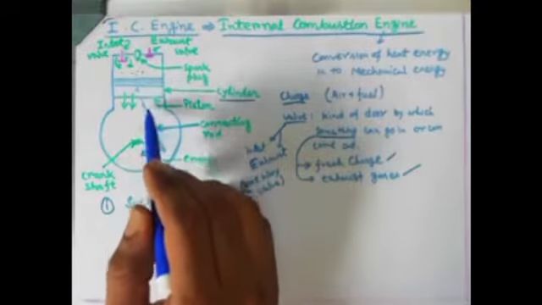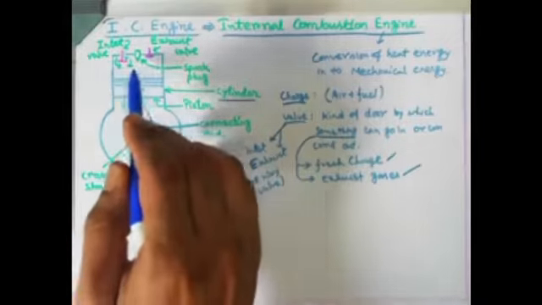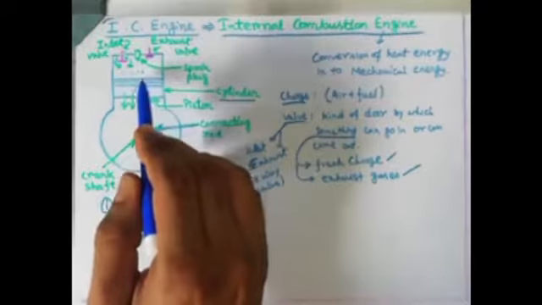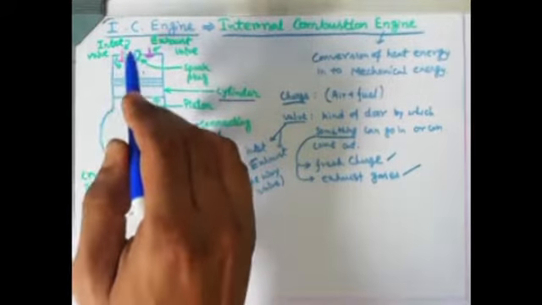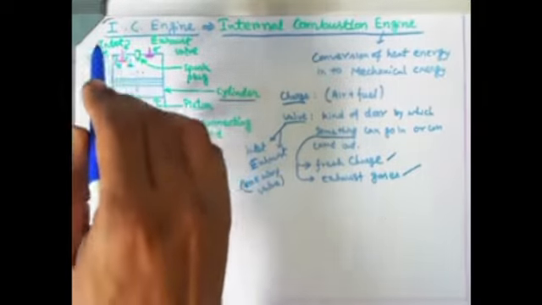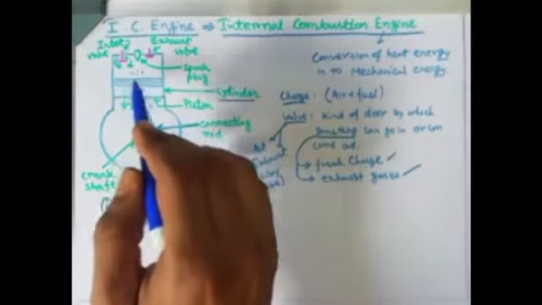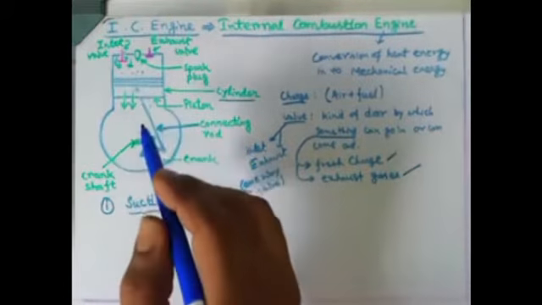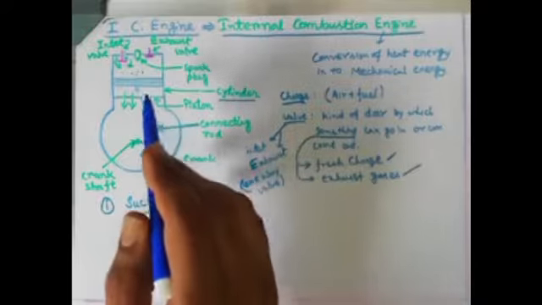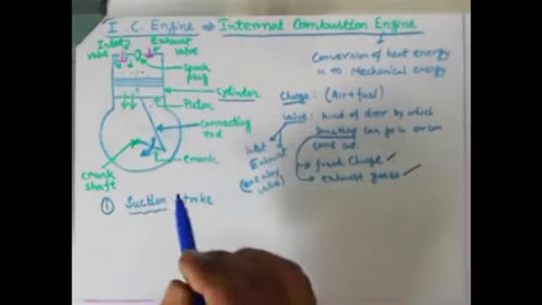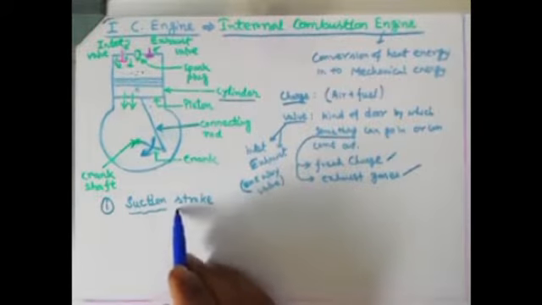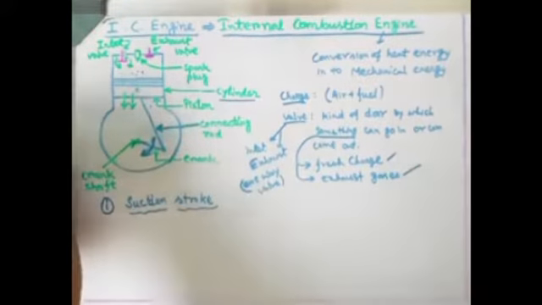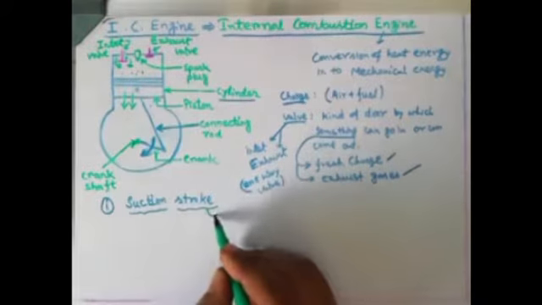When the piston is moving downward, a suction, a vacuum, will be created inside the cylinder, by which if there is any opening, anything can come inside, because inside there is negative pressure and outside there is positive pressure. Okay, so when the piston is moving from top to bottom, that stroke is known as suction stroke. Now one thing should be clear over here, that stroke means